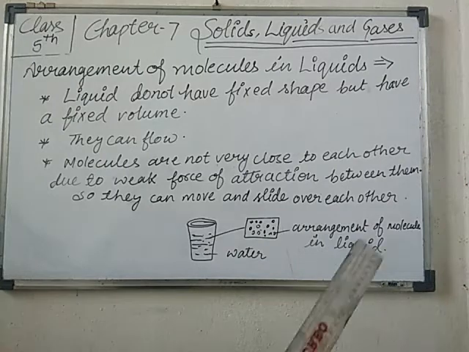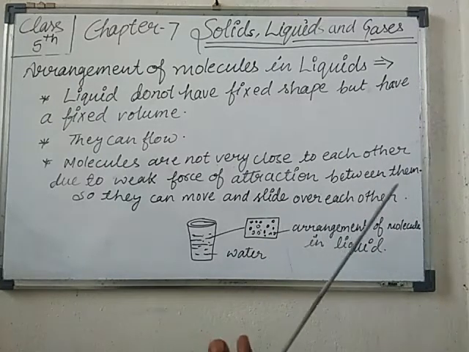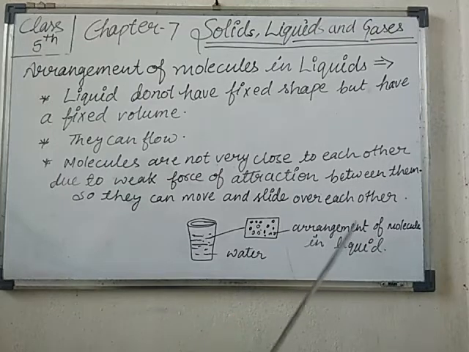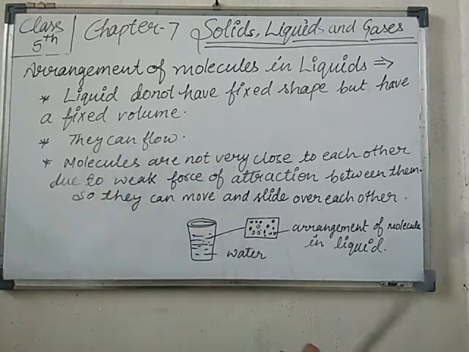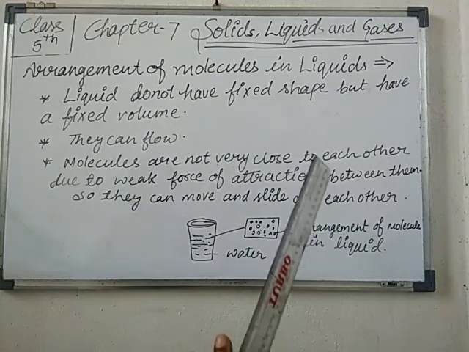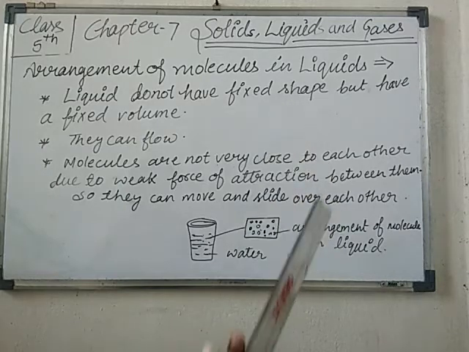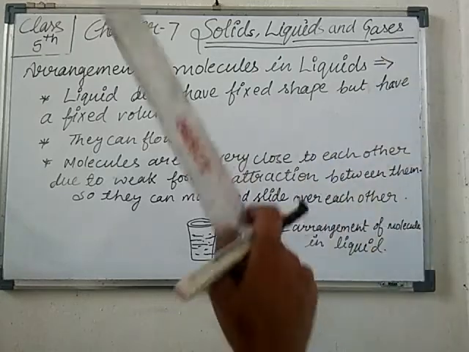It means you can say they are tightly packed. All the molecules present inside the solid are tightly packed. That's why they cannot move here and there. How are they tightly packed? Due to the presence of a strong force of attraction in solid.